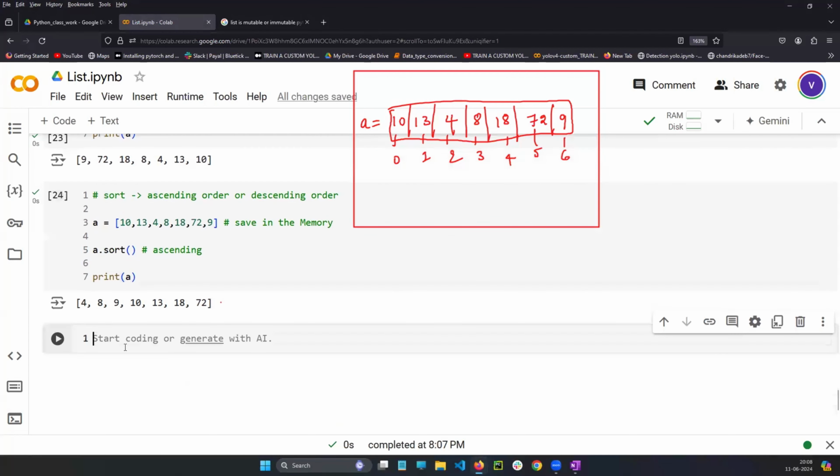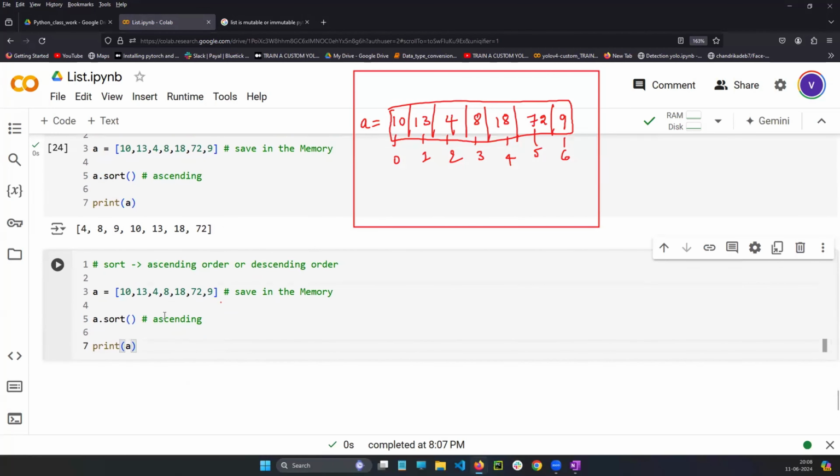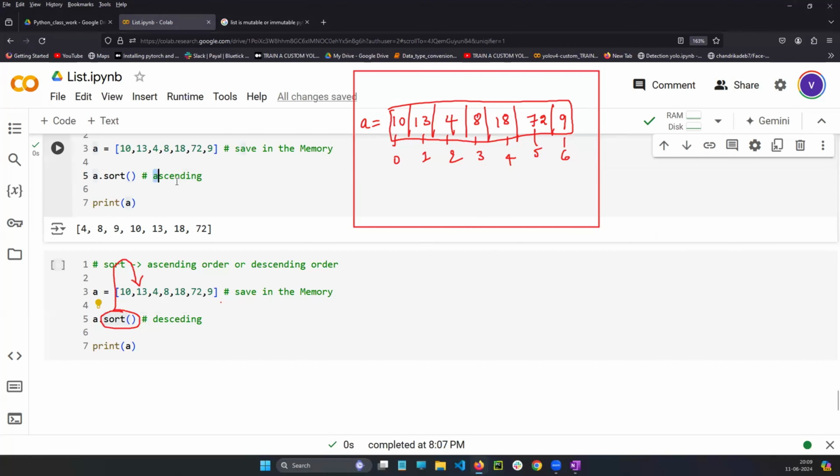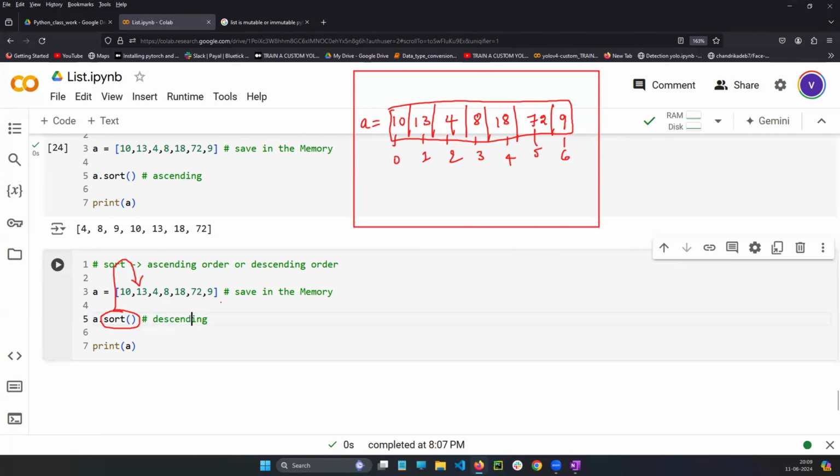Then if you want descending order, guys, you need descending. What I have to do? You tell me one thing. The reverse of ascending order means descending only, no? Reverse of ascending order means what, guys? Descending. So I want to apply the sort on top of this A. But if I write directly like this, it will do ascending order. But I don't want ascending order. I want descending.